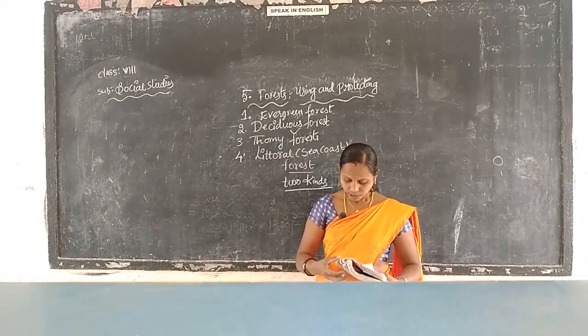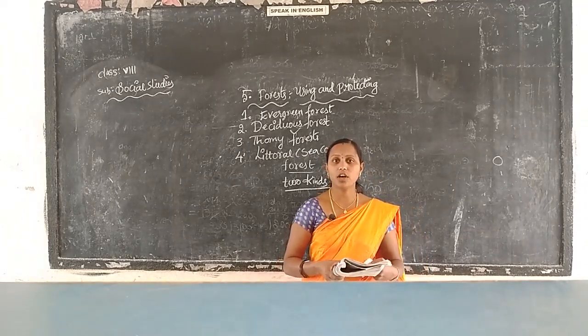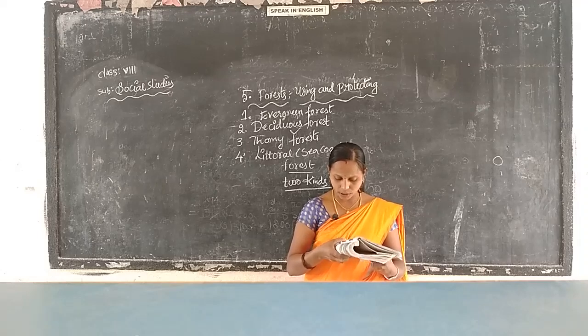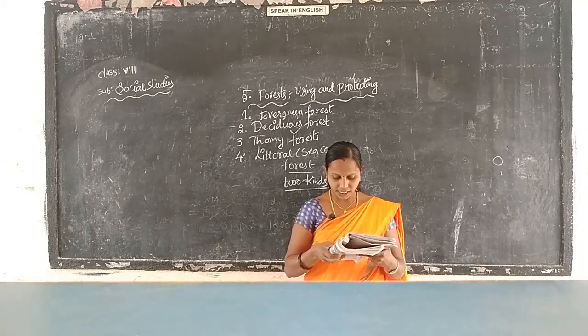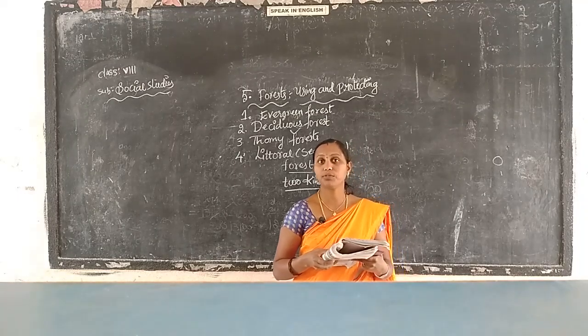And the next, these kinds of forests have so many kinds of trees. See, Maddi, Arjuna, Bandaru and Vegi, Teak, these are mostly found in Telangana.